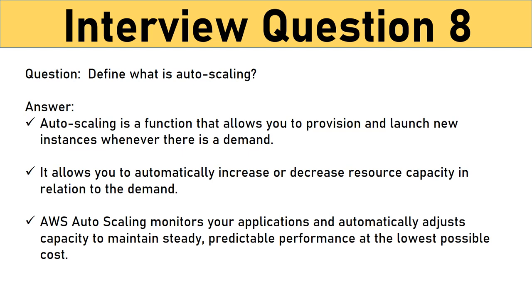AWS autoscaling monitors your applications and automatically adjusts capacity to maintain steady, predictable performance at the lowest possible cost. Using AWS autoscaling, it's easy to set up application scaling for multiple resources across multiple services in minutes. The service provides a simple, powerful user interface that lets you build scaling plans for resources including Amazon EC2 instances and Spot fleets, Amazon ECS tasks, Amazon DynamoDB tables and indexes, and Amazon Aurora replicas.